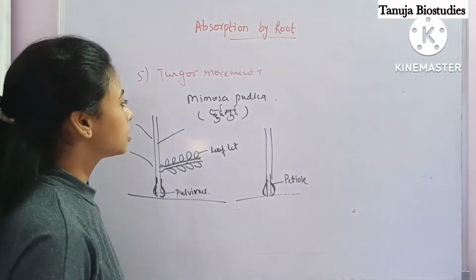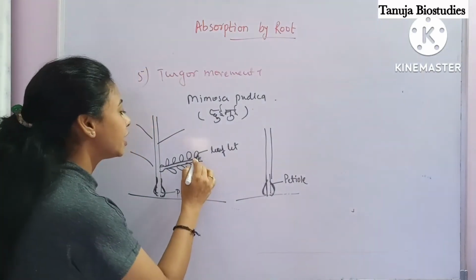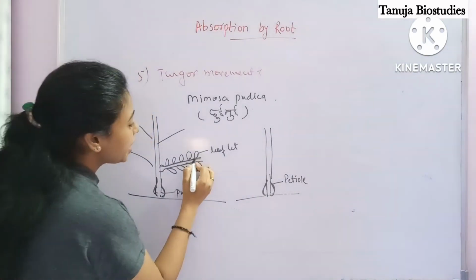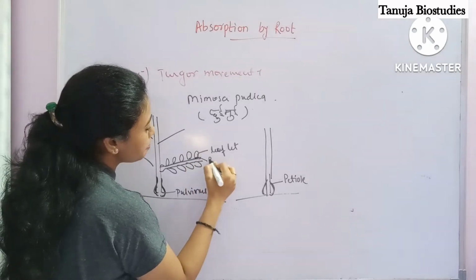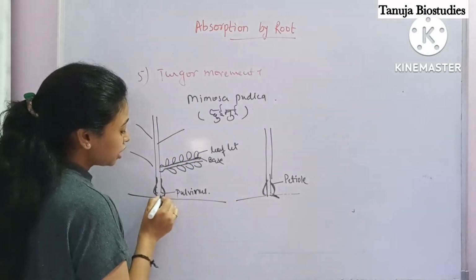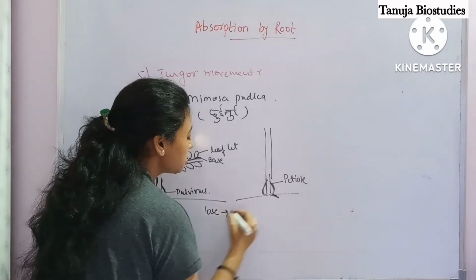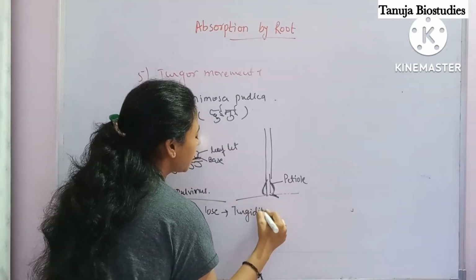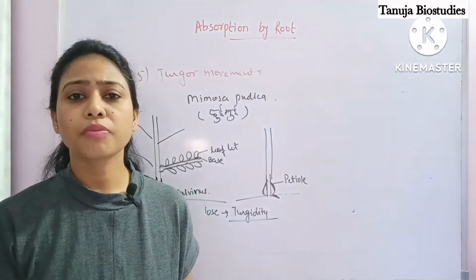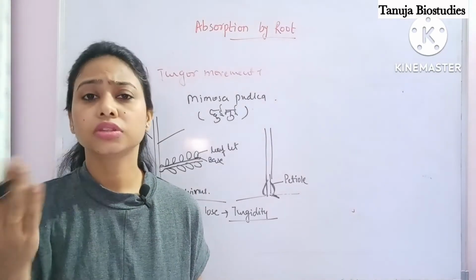So what is happening in this case? Whenever it gets any sensation, whenever we touch the leaflet, the sensation goes inside, and at the base of the leaflet as well as at the base of this pulvinus, they both lose their turgidity. The phenomenon behind it is not discussed in your book, so I'm not going to discuss it. But due to some reason they lose their turgidity, and because of that they drop down.